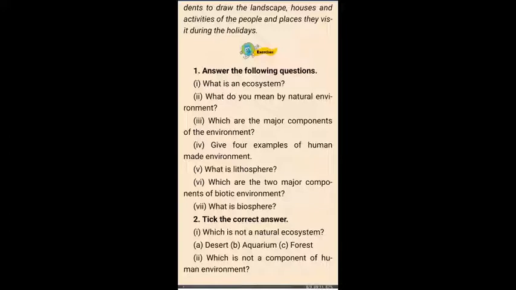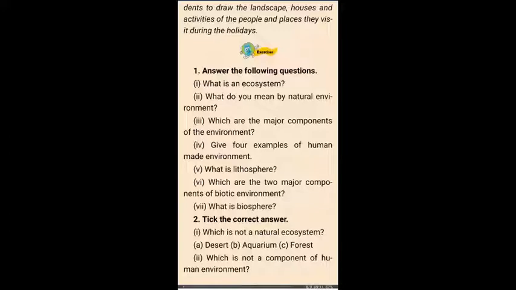What is an ecosystem? I told you it is a system formed by the interaction of all living organisms with each other and with the physical and chemical factors of the environment in which they live, all linked by transfer of energy and material. If in simple words I say, interdependency of animals on their immediate surrounding refers to ecosystem. Each and every animal and microorganism have their own ecosystems.